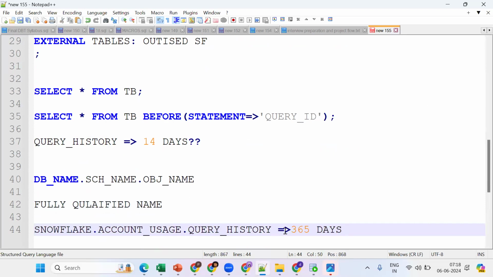Whenever we execute any query, Snowflake generates a query ID. Tell me, will the query ID be unique or different? The query ID is always unique for each statement. For every query, it will be unique. Okay, so this is fine.